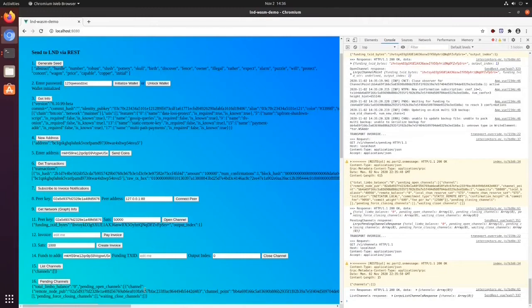Yeah, so we use message channels to talk to RPC. We use WebSockets to connect outbound to the Bitcoin peer-to-peer network and to the Lightning network. And we have WebSockify proxying those WebSocket connections.